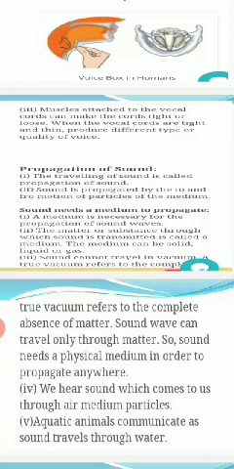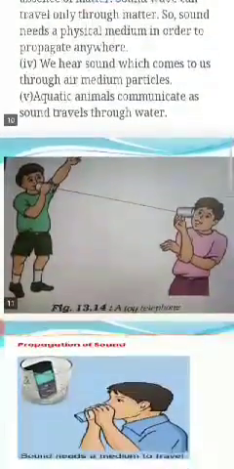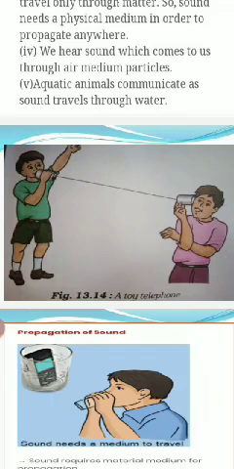A medium is necessary for the propagation of sound waves. The matter or substance through which sound is transmitted is called a medium. It can be solid, liquid, or gas. Here in this picture you can see two boys playing with a toy telephone, and sound is propagated through this thread. The thread is a solid, in which the speed of sound is more than in air, so they are able to hear their sounds.